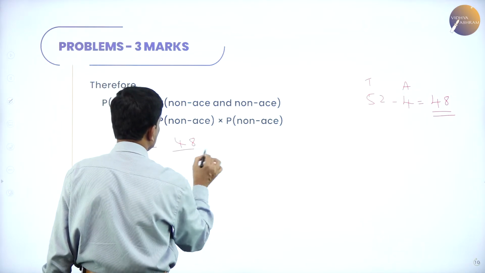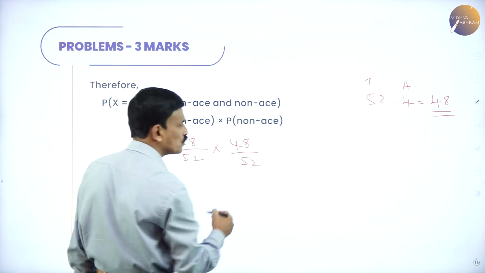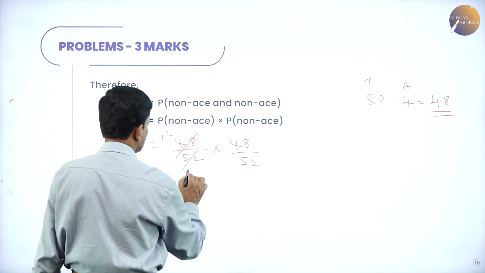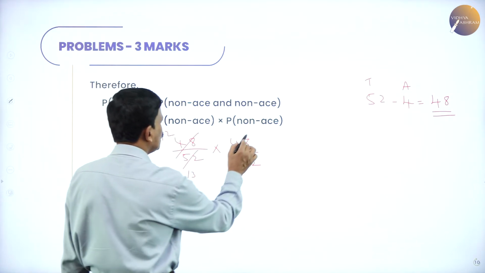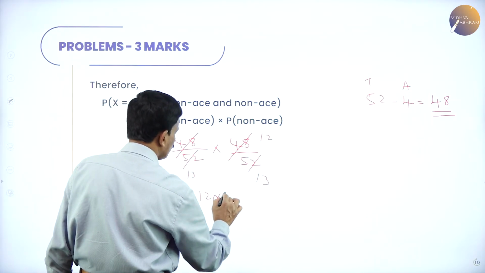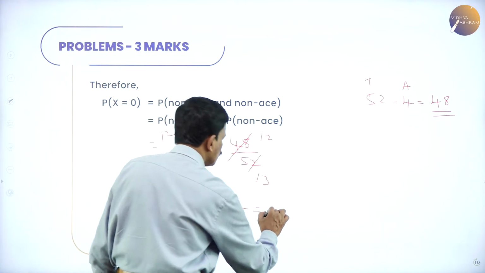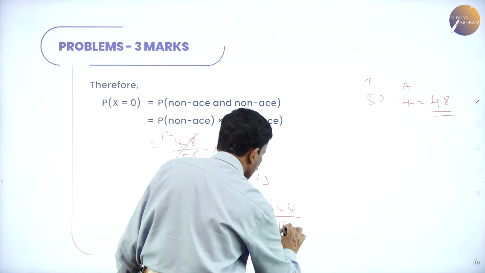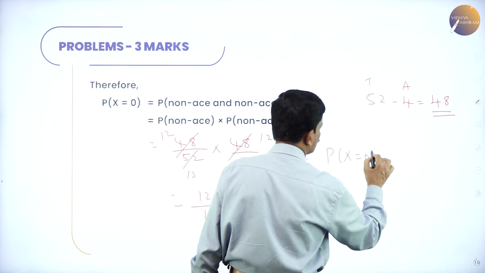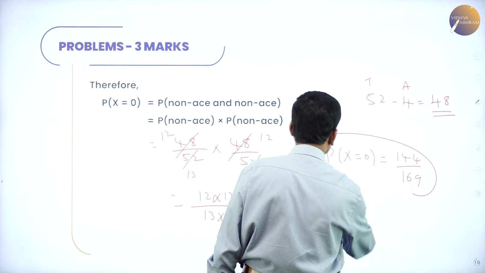That is 48 divided by 52 into 48 by 52. Let us divide by 4: 12 fours are 48, and 13 fours are 52. So in the numerator we have 12 into 12 divided by 13 into 13, that is 144 divided by 169. Therefore, the probability of x equal to 0 is 144 divided by 169.